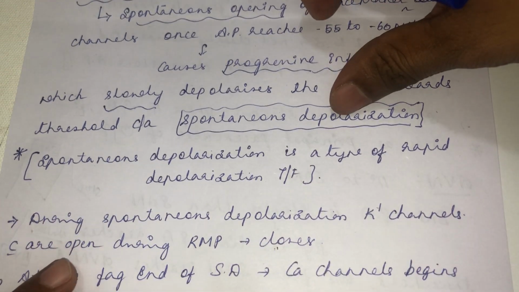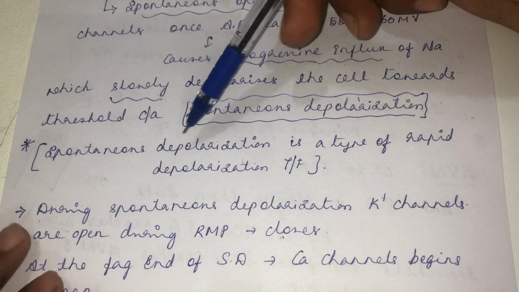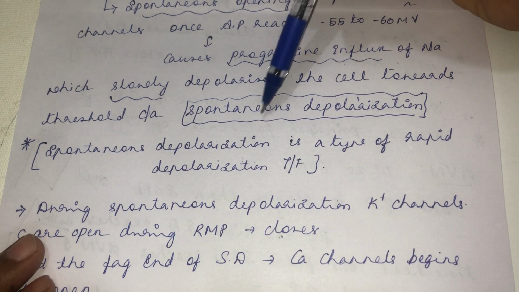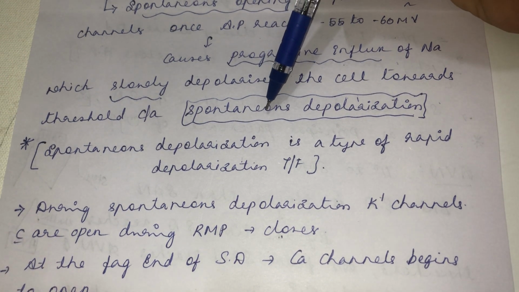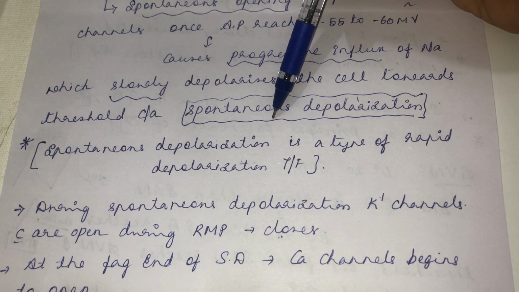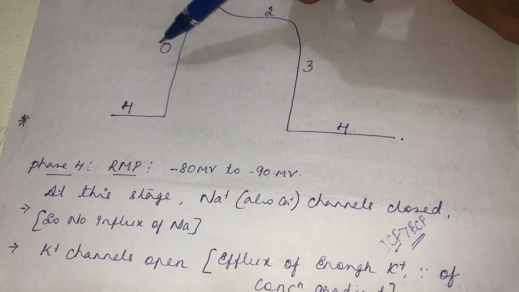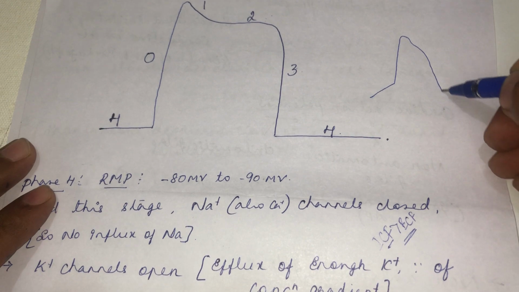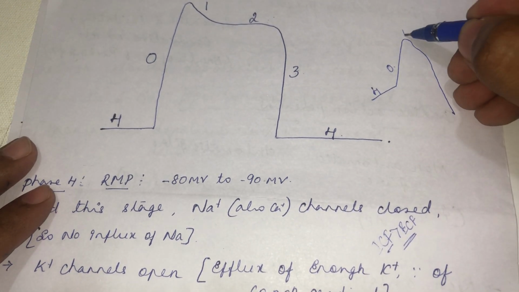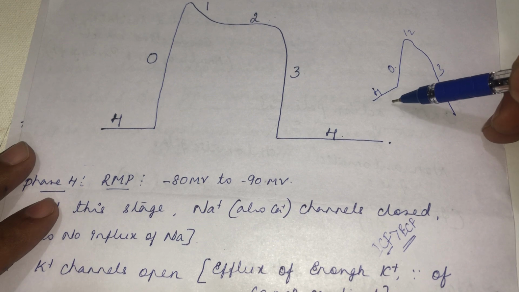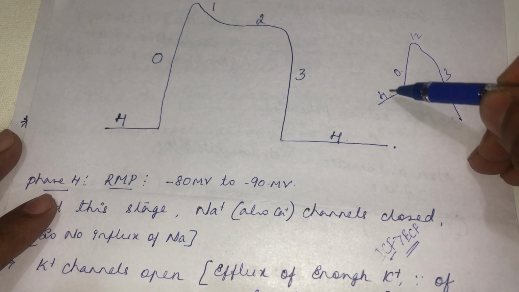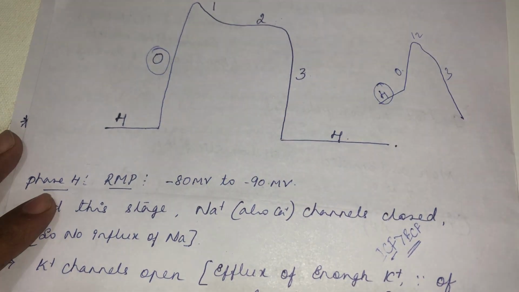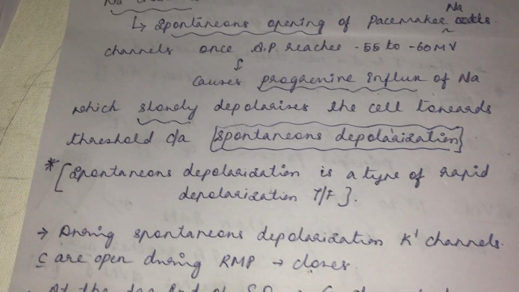And this spontaneous depolarization is a type of rapid depolarization. Can we call this spontaneous depolarization a type of rapid depolarization? Can we compare this phase 4 spontaneous depolarization with the phase 0 depolarization? This is the type of action potential happening at the automatic fiber. So can we compare this phase 4 spontaneous depolarization with this phase 0 rapid depolarization? That's what has been asked here.